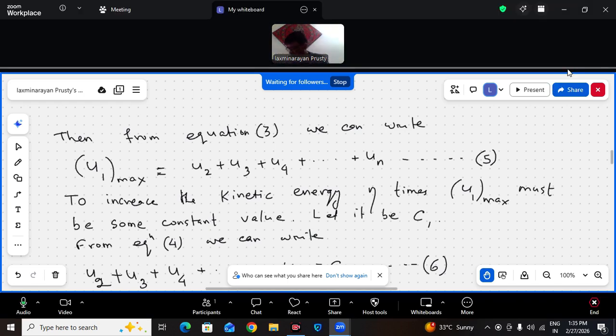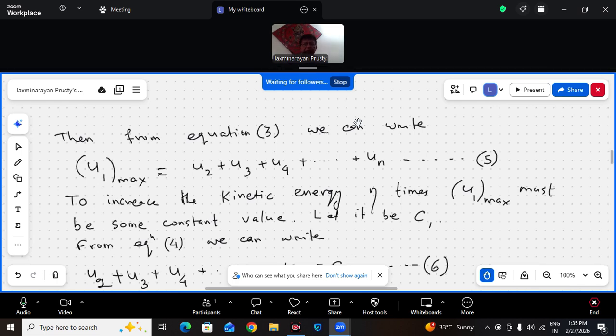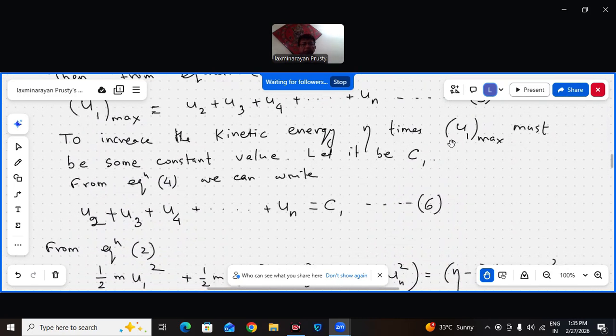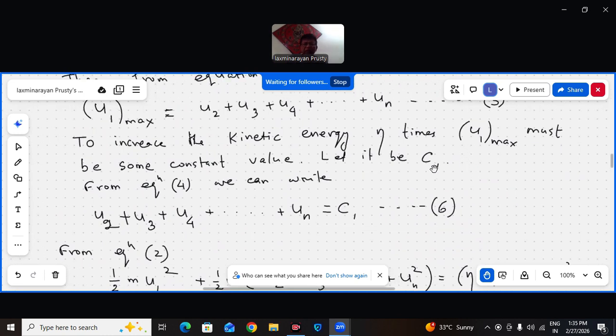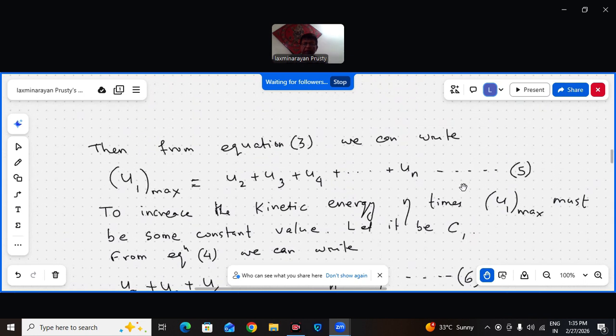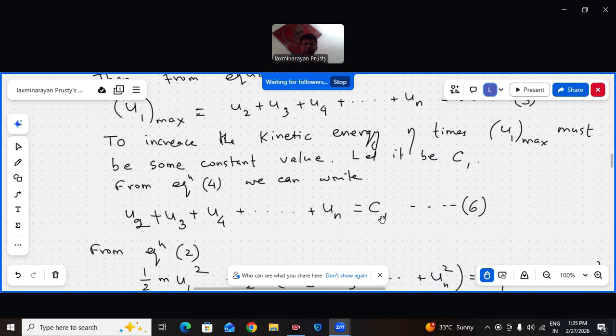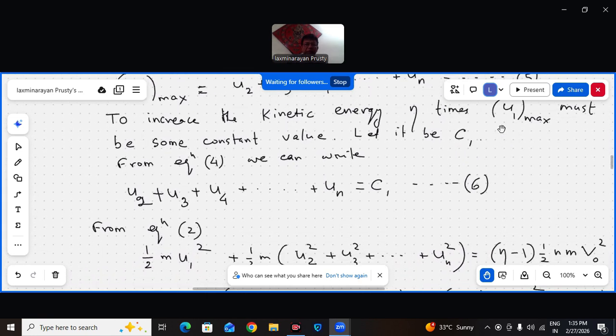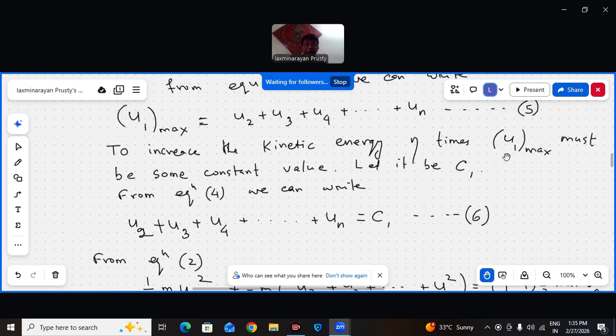Okay, sorry, back now. If you see, if kinetic energy has to increase eta times, then it must have a particular value of U1 max for that. Call that a constant C1. Okay, so that means U2 plus U3 plus U4 up to UN should be equal to C1. C1 is that value of U1 max which gives the kinetic energy eta times. Am I clear? So for kinetic energy eta times, U1 max must be some particular value called C1.